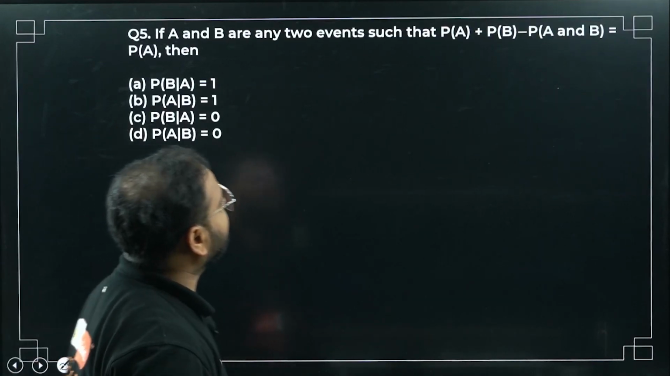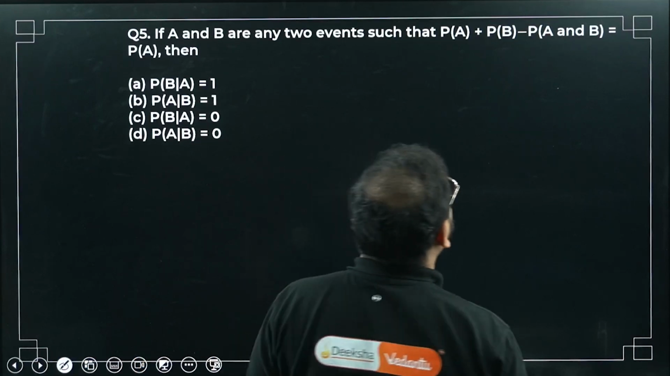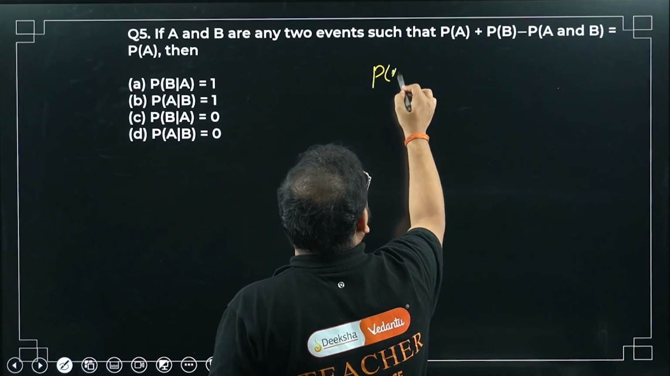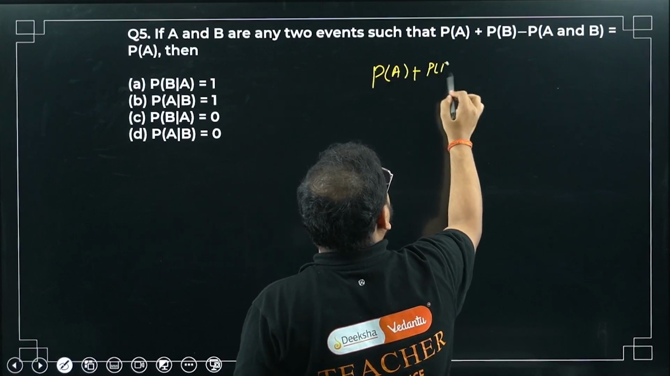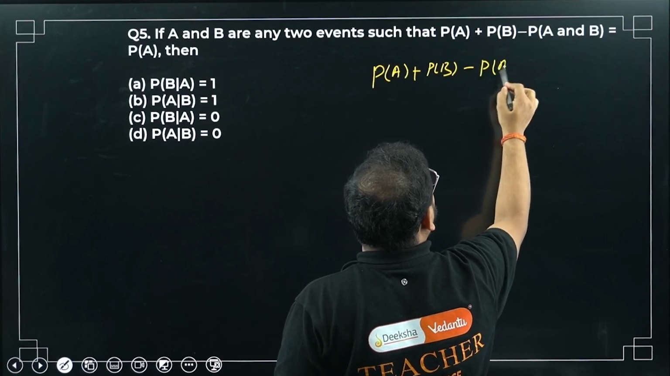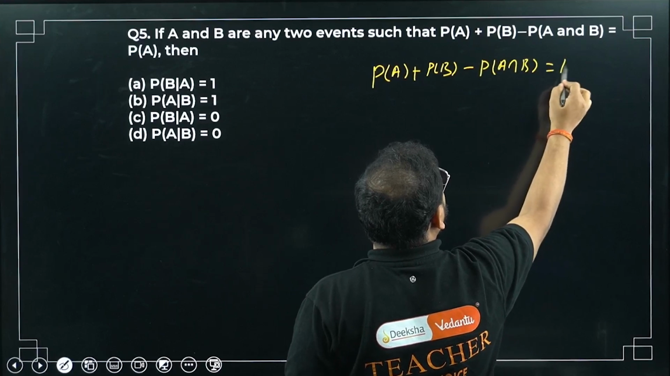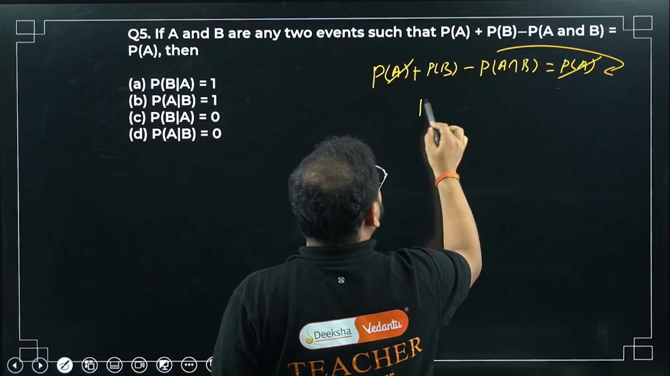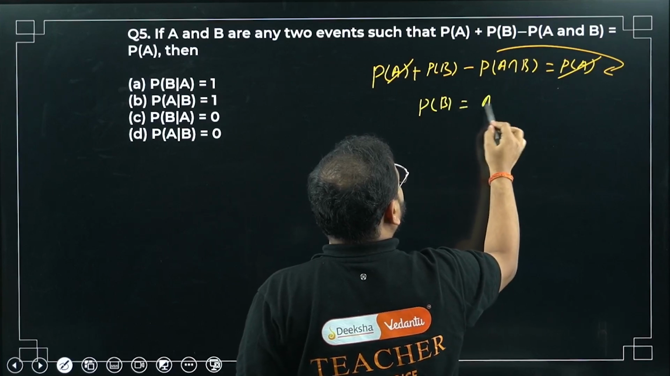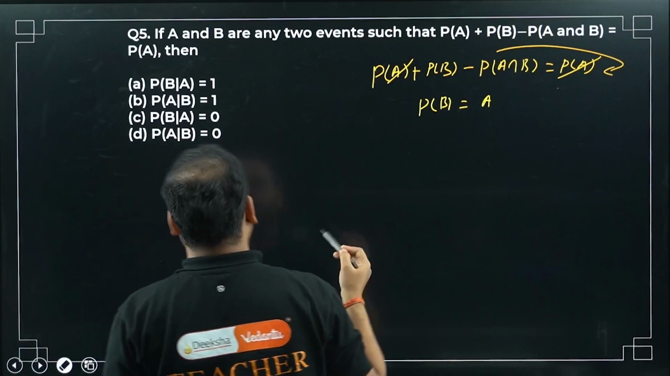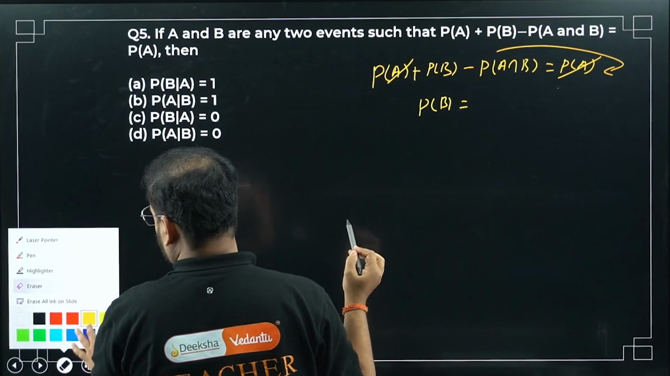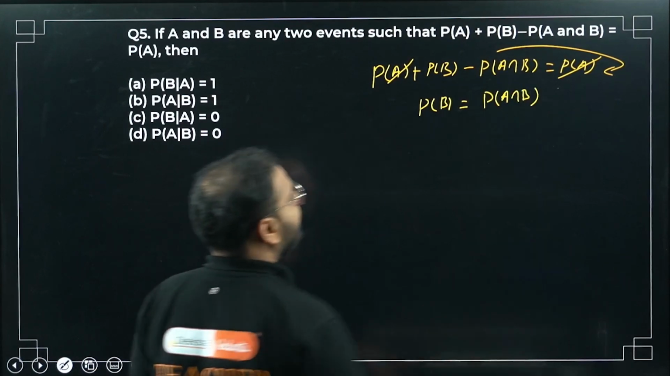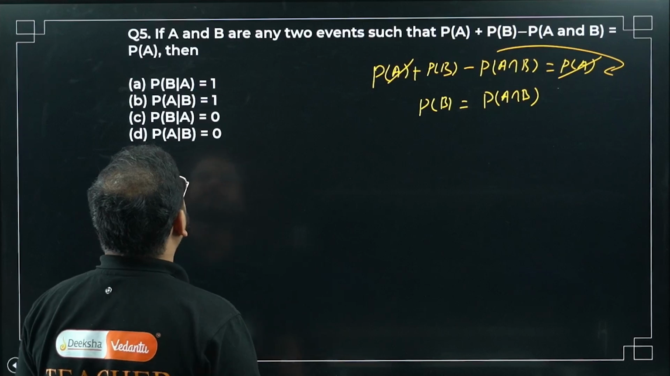Question number 5. If A and B are two events such that P(A) plus P(B) minus P(A intersection B) is P(A), okay, great. P(A) plus P(B) minus P(A intersection B) is equal to P(A), right? Cancel P(A) and P(A). What am I getting? Bring this over here. I'm getting P(B) equals P(A intersection B), right? P of A intersection B. Yes or no? Correct.